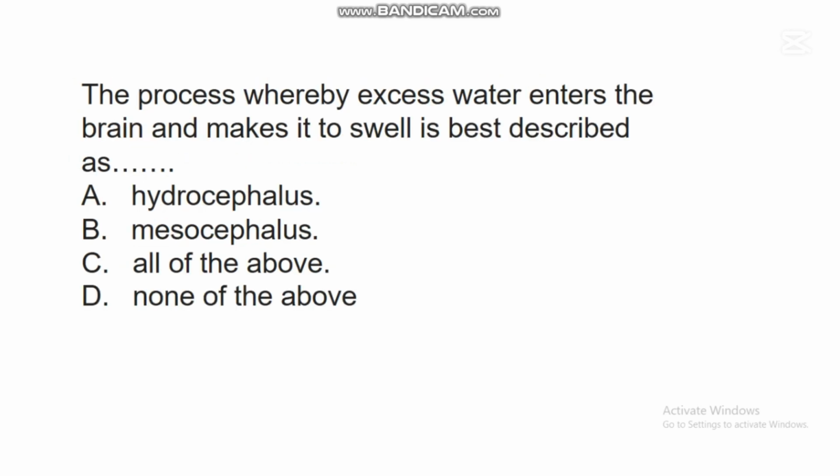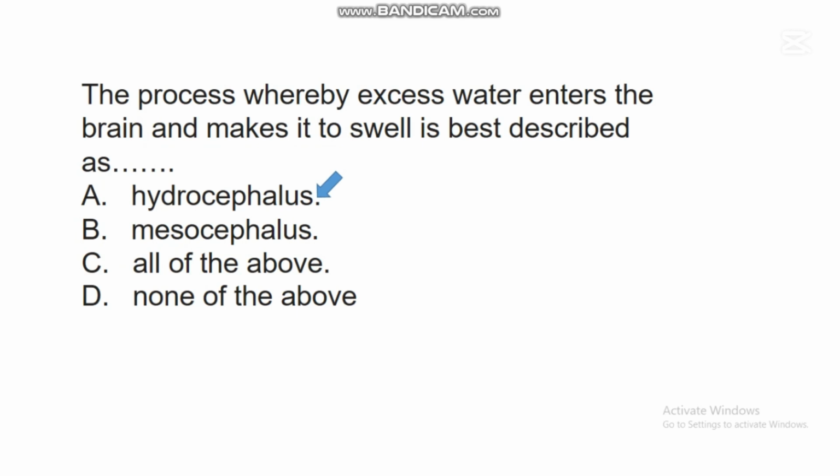The next question says, the process whereby excess water enters the brain and makes it swell is best described as dash. A. Hydrocephalus. B. Mesocephalus. C. All of the above. D. None of the above. In this question, the correct answer is A.